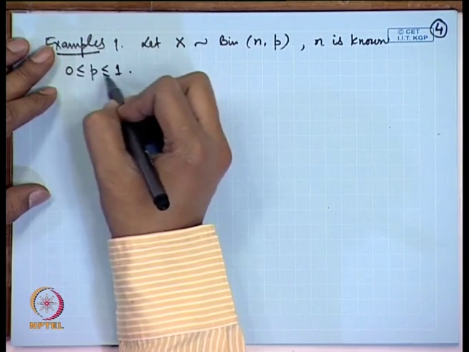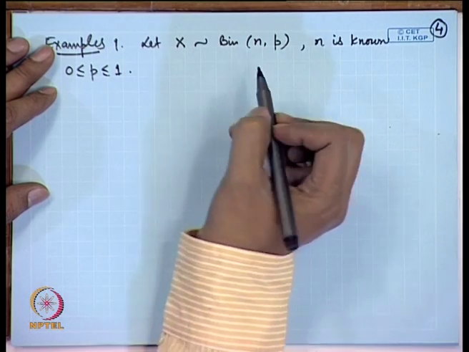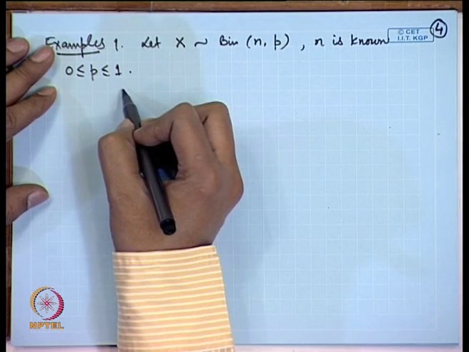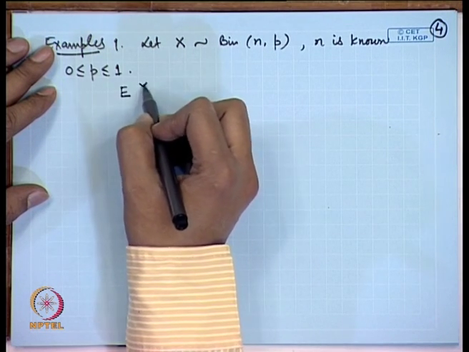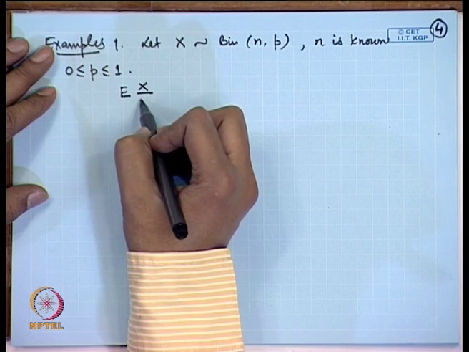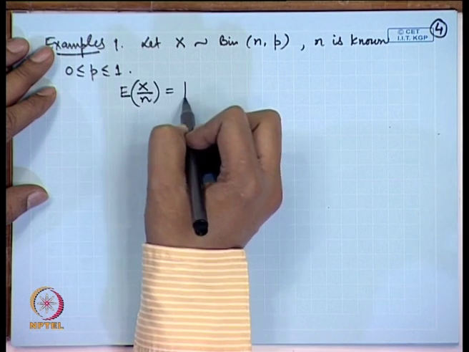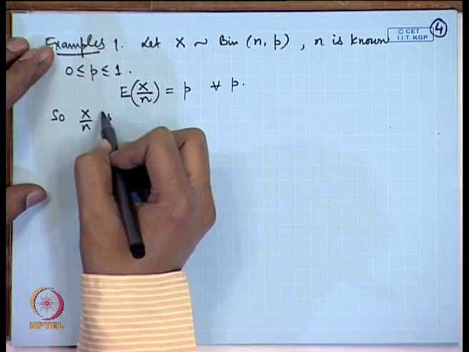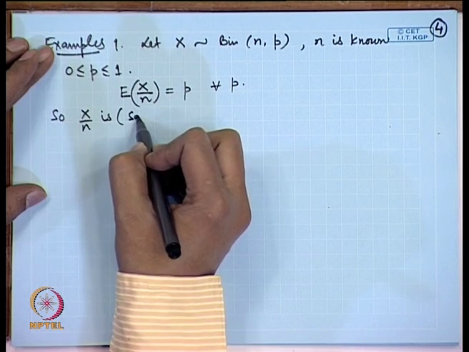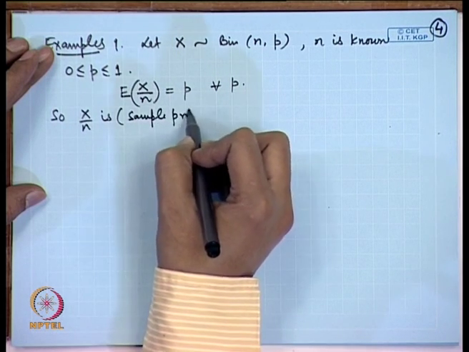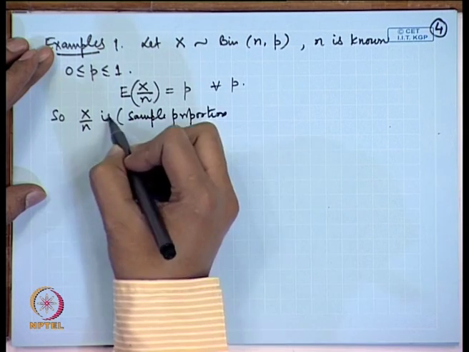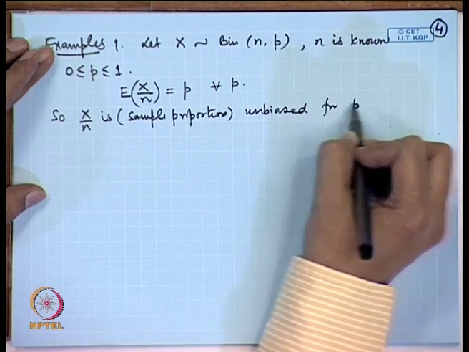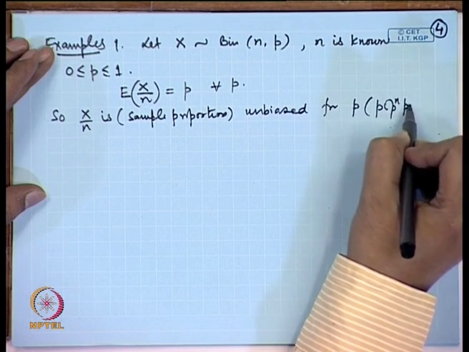The parameter space is the interval 0 to 1, and we may be interested in estimating the proportion p. Using the properties of the binomial distribution, expectation of X is equal to np. So, expectation of X by n is equal to p. Here we conclude that X by n, the sample proportion, is unbiased for p, which is the population proportion.